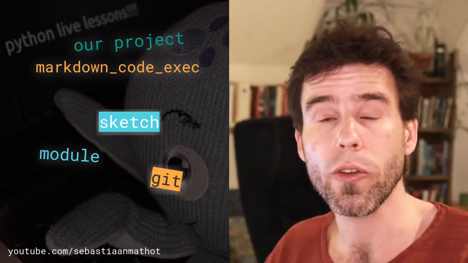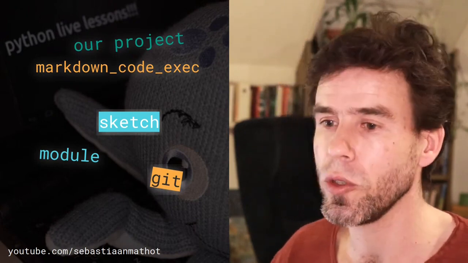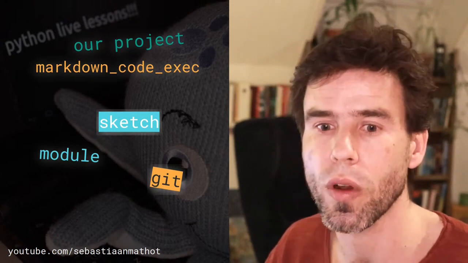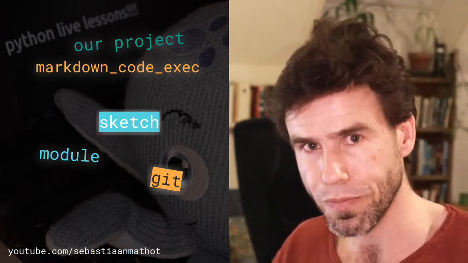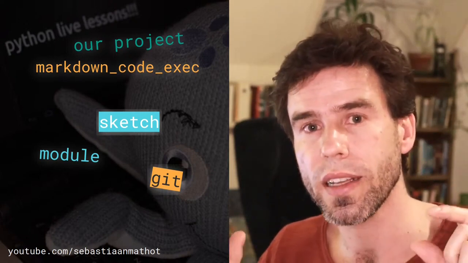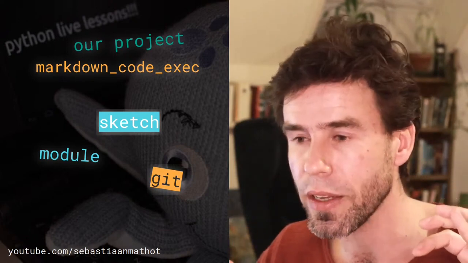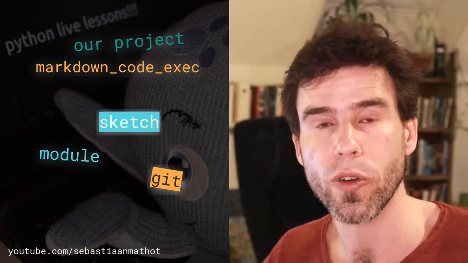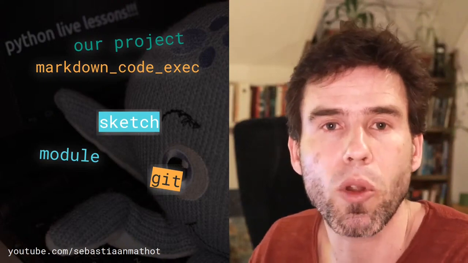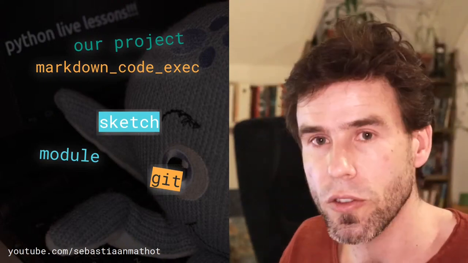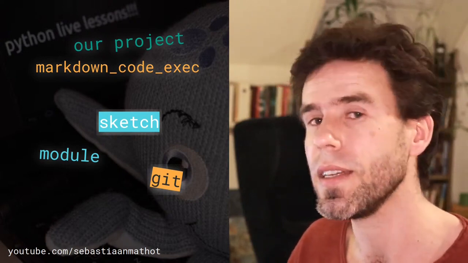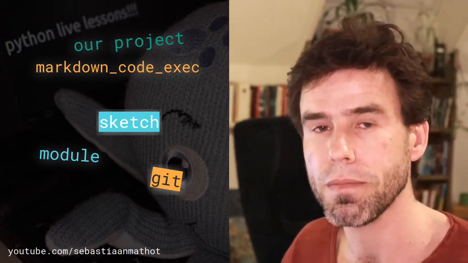We will also take a look at how you can use Git. I always use Git to maintain my software. So what is Git? I'm sure a lot of you are familiar with it. Basically, Git is a versioning tool that systematically keeps track of all the changes that you make to your code. Every time I polish something in the code, I use Git to say, okay, now I changed something, I want to save that change, I want to commit it, as they call it, and in that way I keep track of it.